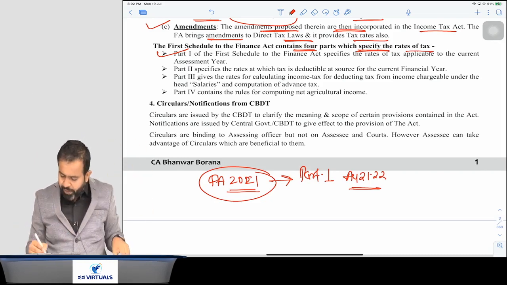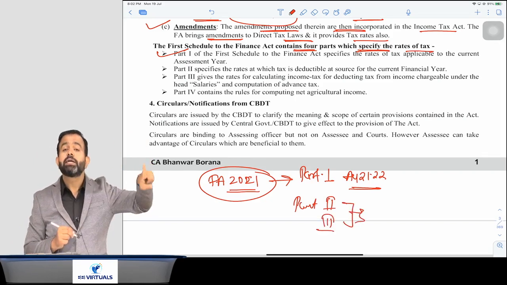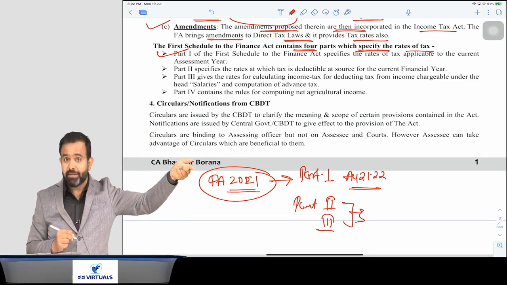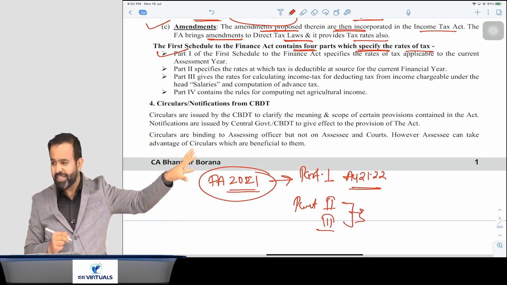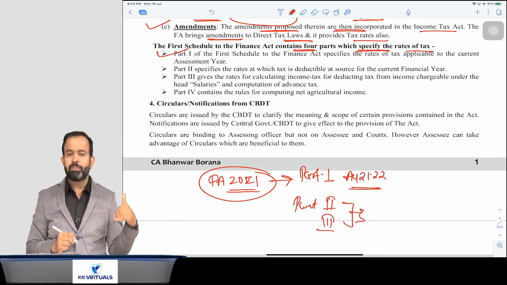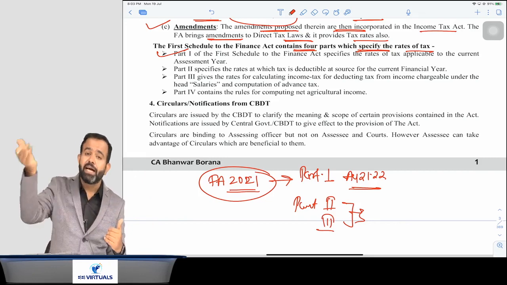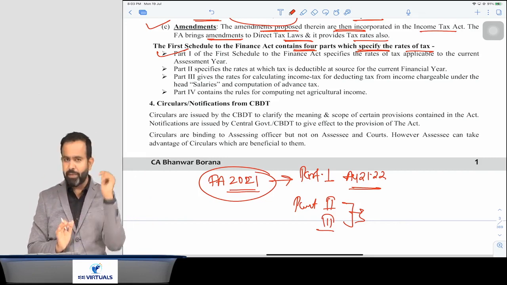And part 2 and part 3 mention the next year tax rate, which is mainly applicable for your office and all. So part 1, in simple words, is the current assessment year tax rate, or the last previous year tax rate.